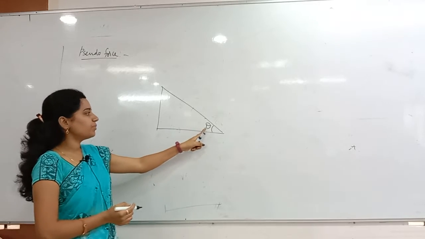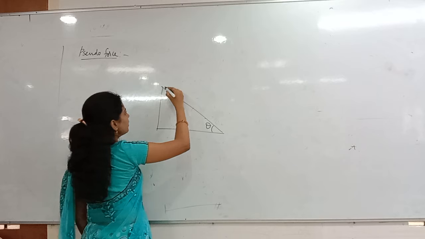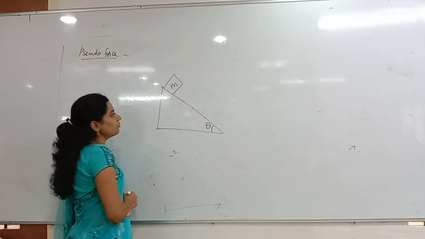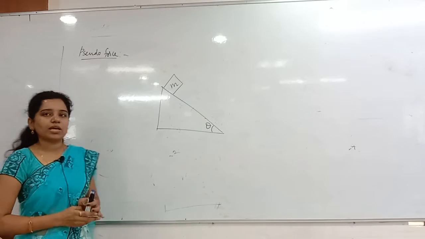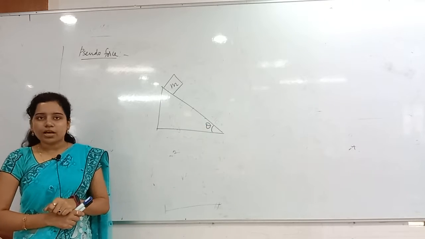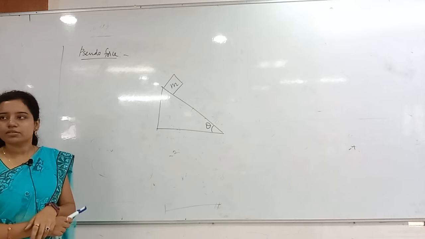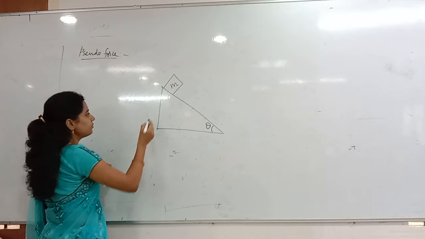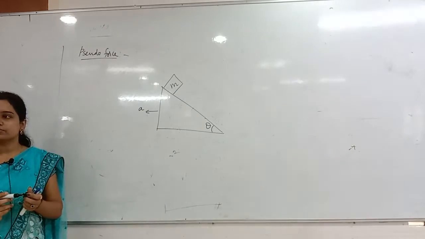Now on the smooth inclined plane, I have placed a block of mass M. Whenever I keep it at rest, the block will obviously come downward. Otherwise, suppose I suddenly move the incline with acceleration A, let me take this direction. Then what happens to the block?